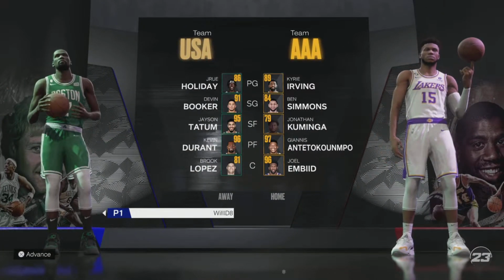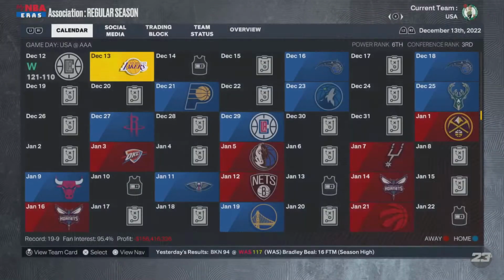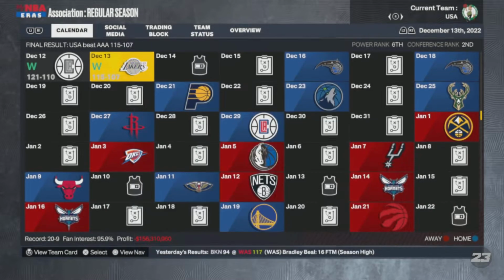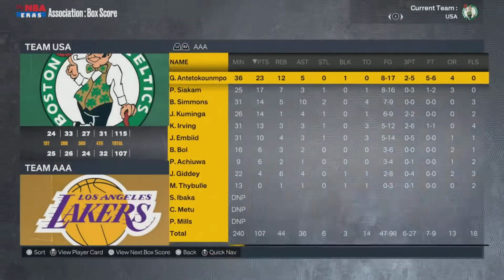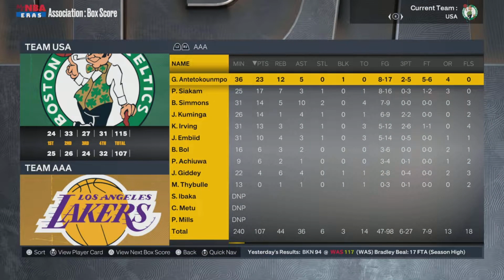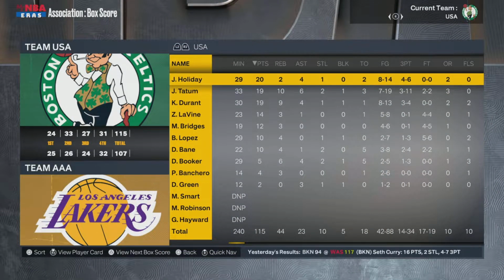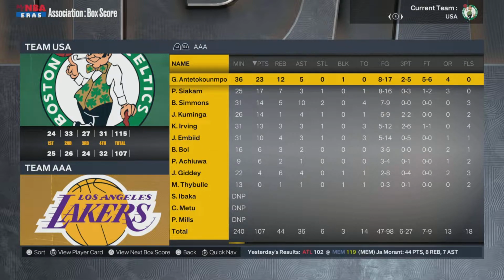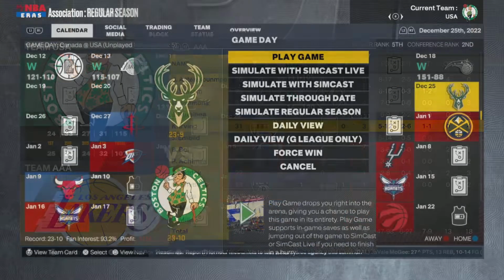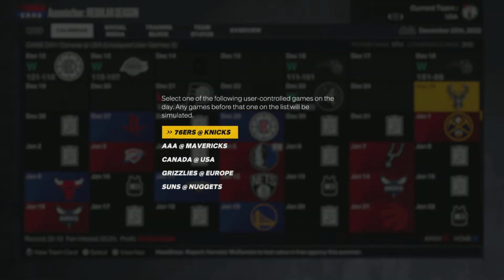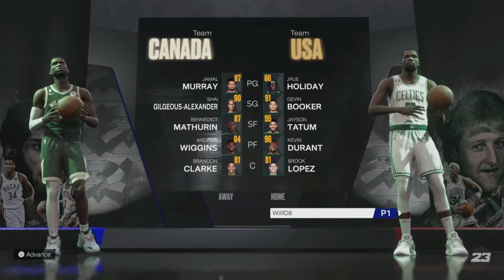But, okay, here we go. USA, Team Africa/Australia. Who's going to take it? Only the regular season, too, keep in mind. Things will get intense come playoff time. Just kind of simming these games for fun, just to show you guys what's going on in the regular season, how the teams are faring against each other. But again, the playoffs will really be the most interesting part of the video, I should say.